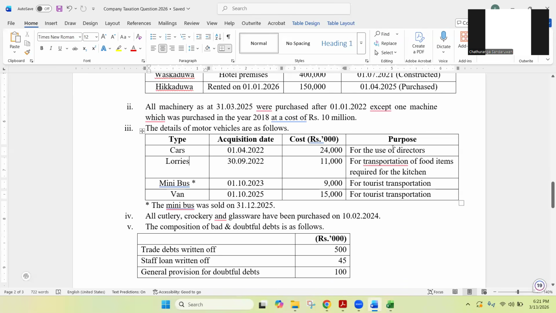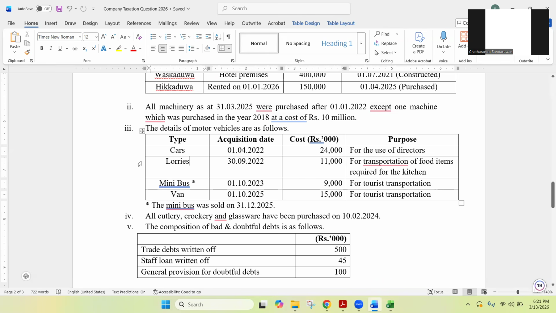So the cars are there, cars are owned by the company, but the thing is they are used by the directors of the company. So you need to be very careful when you are calculating the capital allowances. I'm not giving you the answers now. Just think about it. Those cars are used by the directors.